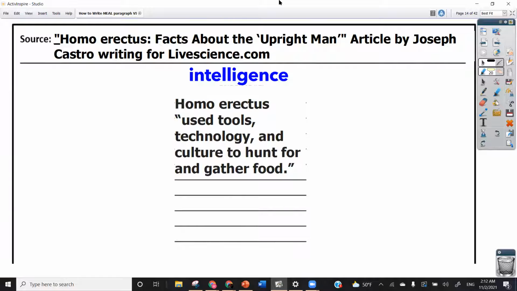So now what's next is for you to explain exactly why you chose these details right here. So as you were looking for evidence, you saw this information and thought that it connected to the idea of intelligence. So you must explain exactly how that connection exists. How do you explain that connection?